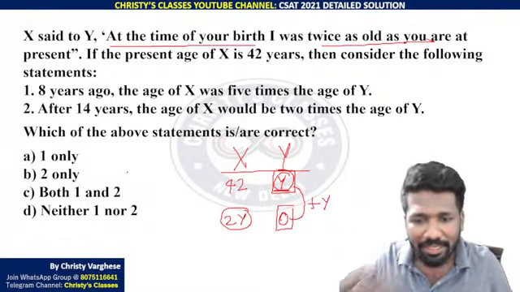Now read each statement. 8 years ago, the age of X was 5 times the age of Y. 8 years ago, X was 42 minus 8, that is 34, and Y was 14 minus 8, that is 6.